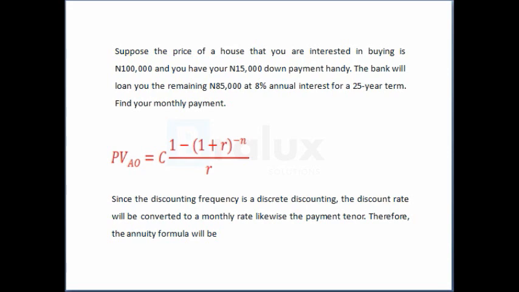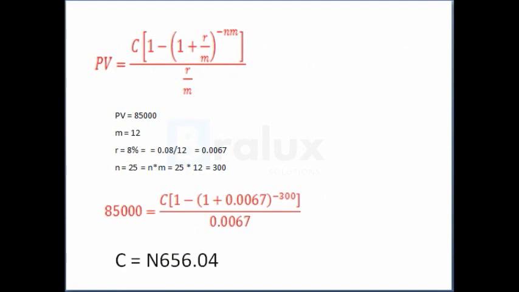Present value PV is C, which is our cash flow, the equal series of cash flow, which is also the annuity payment, times bracket 1 minus bracket 1 plus r over m raised to power minus nm, all over r over m. So just plug all our values into the formula. So the annuity payment will be 656 naira and 4 kobo.